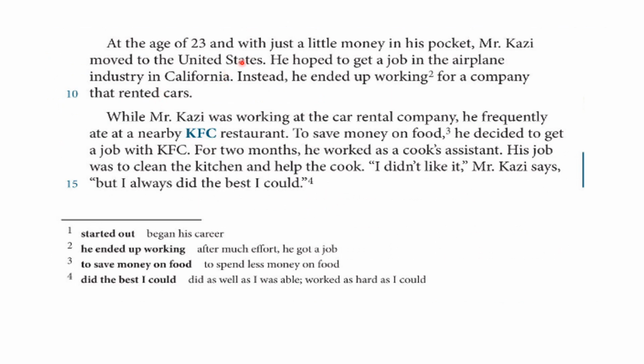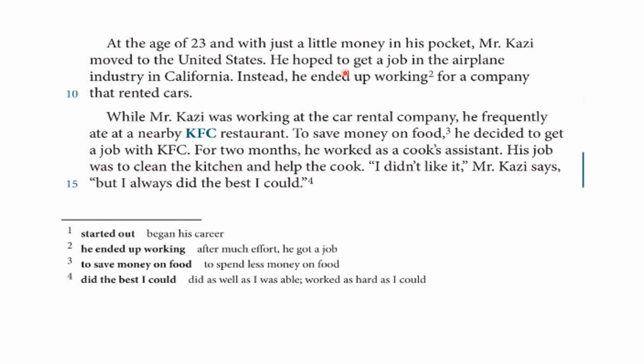At the age of 23, when he was 23 years old, and with just little money in his pocket, not much money with him, Mr. Kazi moved to the United States. Moved is a verb which means to travel and stay in his or her destination for a while.